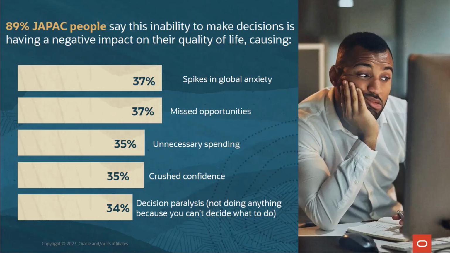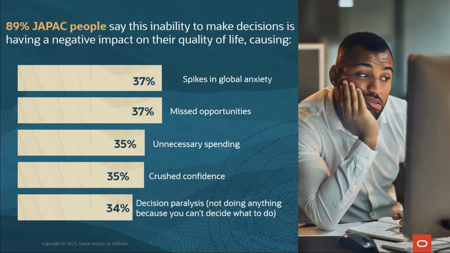Moving on. Before we move on to the second exercise, this is a very interesting survey that we did, which is around decision dilemma, right? A sneak peek into it is what is given here. 89% of JPAC people say that they have inability in making decisions, which is causing impact for quality of their life, right? It could be spikes in anxiety, it could be missed opportunities, unnecessary spending, crushed confidence, okay, and decision paralysis, right? So more than 30% for each and every line item is mentioned by the survey users, right?